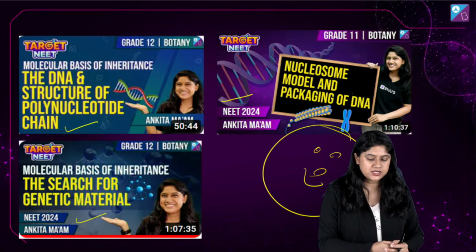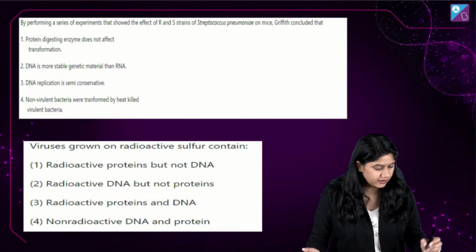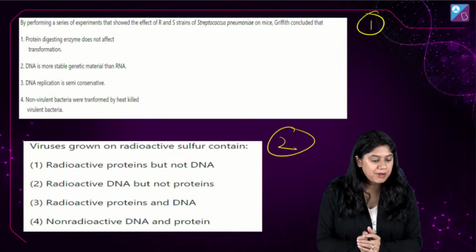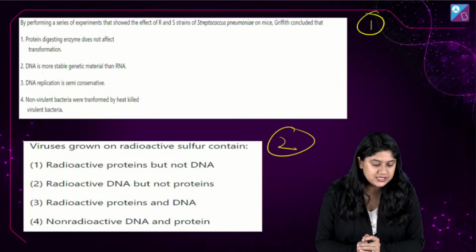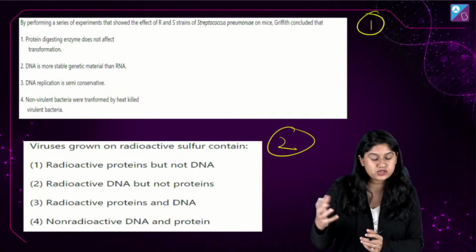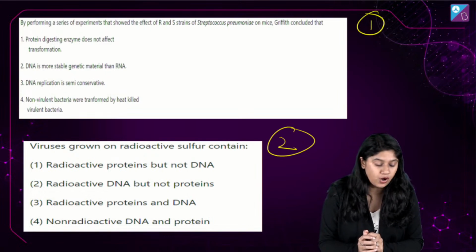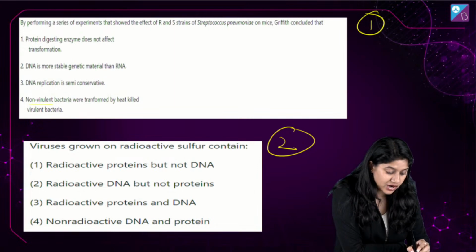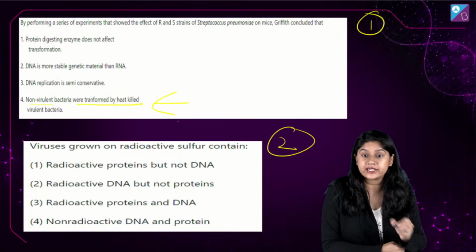Okay, done, right? Awesome. So everyone, in the last class, I asked you these 2 questions. By performing a series of experiments that show the effect of RNS strains of Streptococcus pneumonia on mice, Griffith concluded what? Very good, yes, option D is the correct answer: the non-virulent bacteria were transformed by the heat-killed bacteria. Absolutely correct.